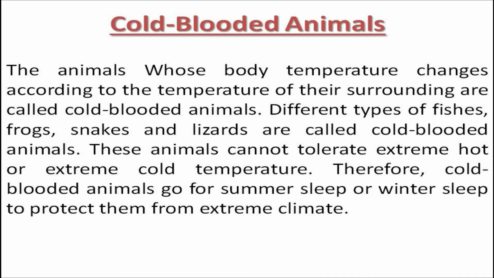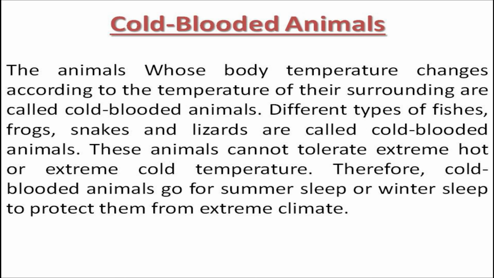Those animals whose body temperature changes according to their surrounding or atmosphere are known as cold-blooded animals. For example, different types of fishes, frogs, snakes and lizards.